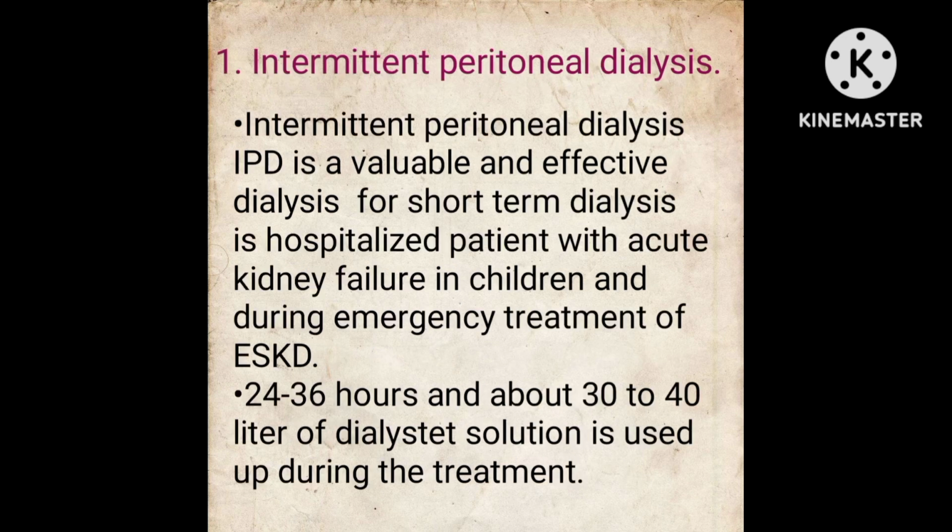Intermittent peritoneal dialysis. Intermittent peritoneal dialysis (IPD) is a valuable and effective dialysis for short-term dialysis. It is used for hospitalized patients with acute kidney failure, in children, and during emergency treatment of ESKD. It takes 24-36 hours, and about 30 to 40 liters of dialysis solution is used during the treatment.